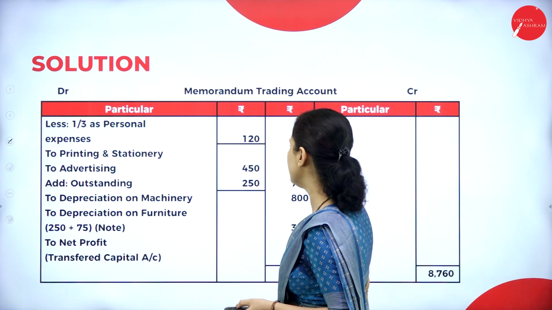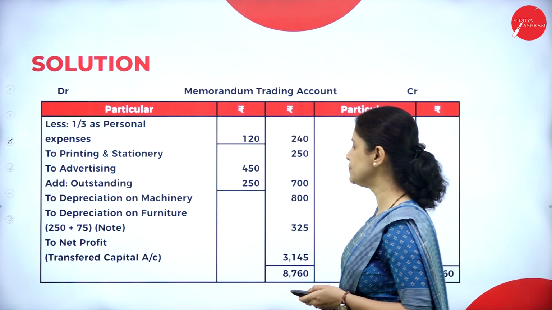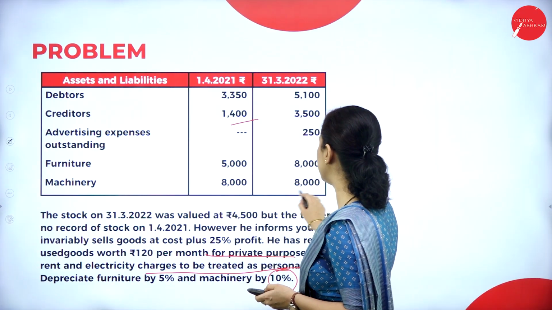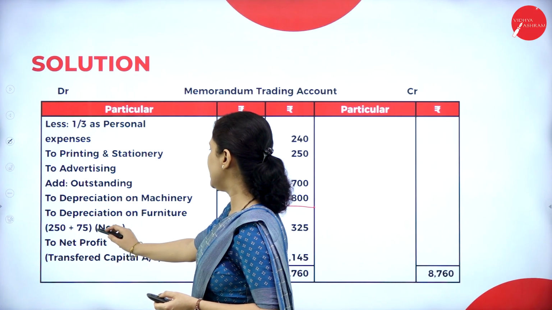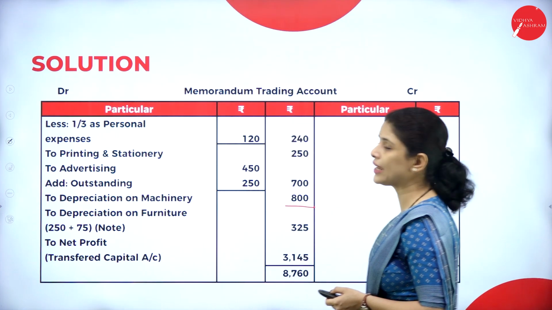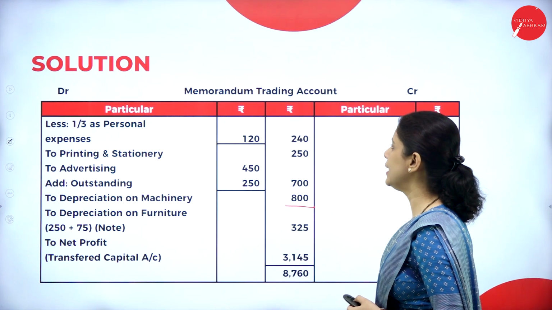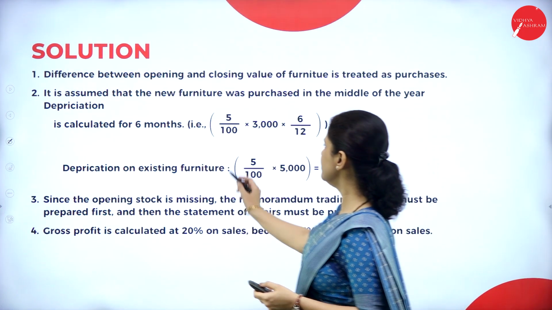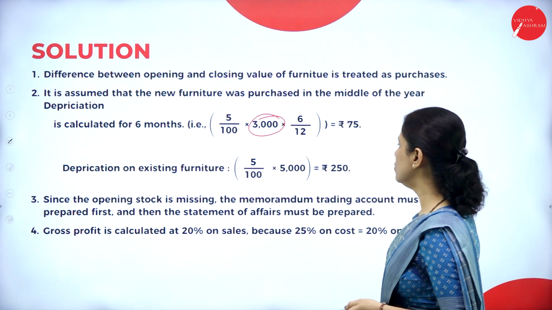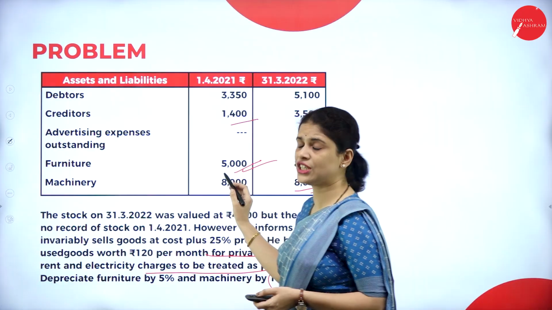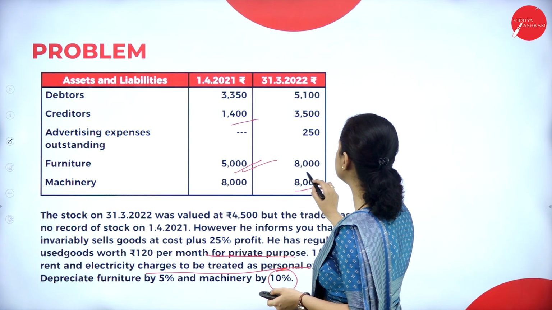Depreciation on machinery, how much? At 10%. How much is the machinery? 8,000. So it will be 800. Next, depreciation on furniture. How to calculate it? Let us see the working note. Here 3,000 is the additional furniture. Opening furniture is 5,000 and closing furniture is 8,000.